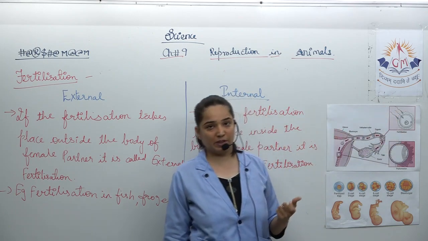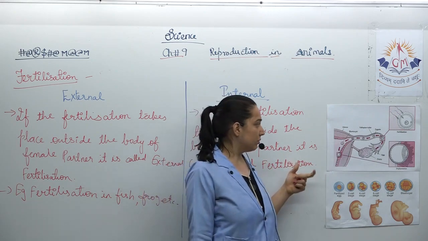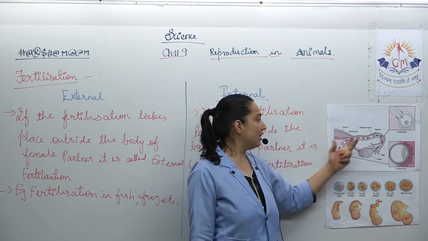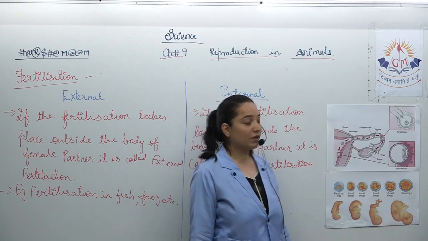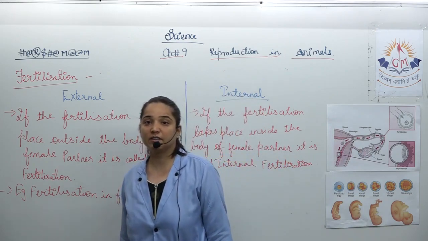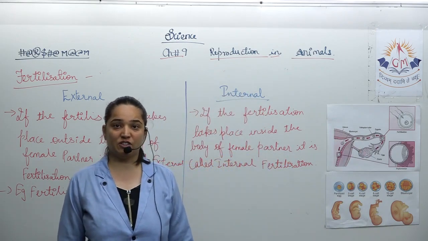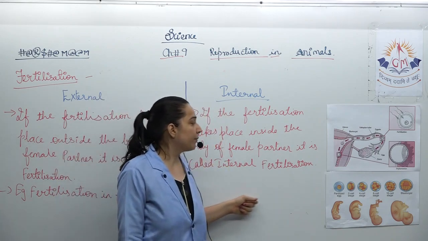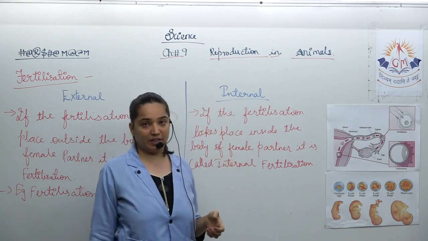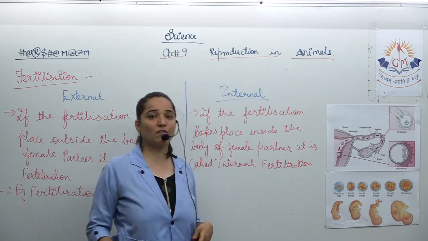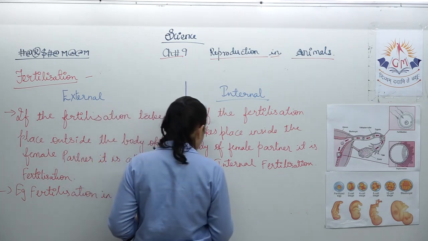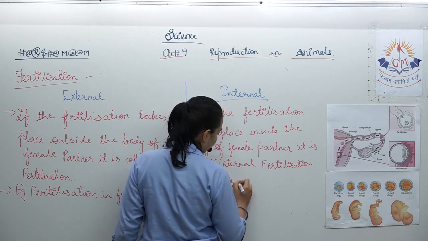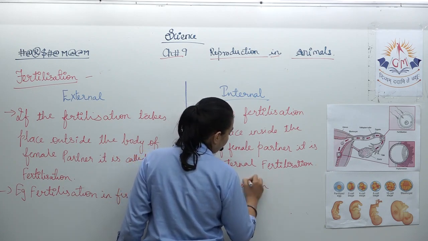Even the formation of the zygote and the entire thing that we are going to study just now, all these things are happening in the uterus, where the child gets developed, where God has kept the place for the child. So this is internal fertilization. It happens inside the body of the female partner. So here you have the example: fertilization in humans.